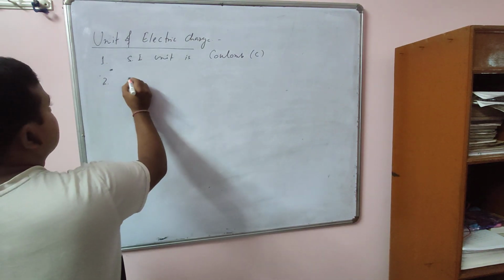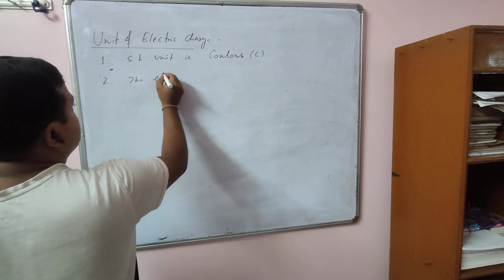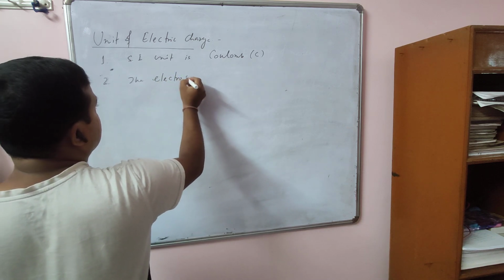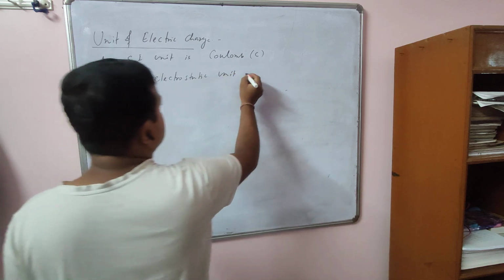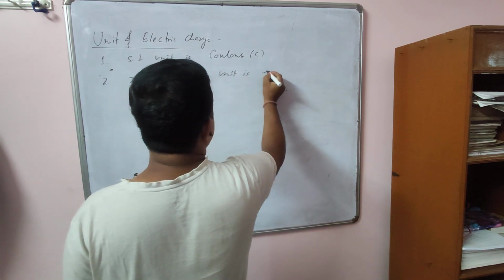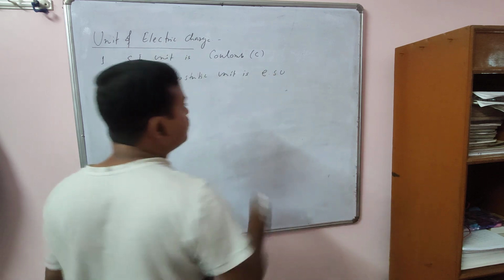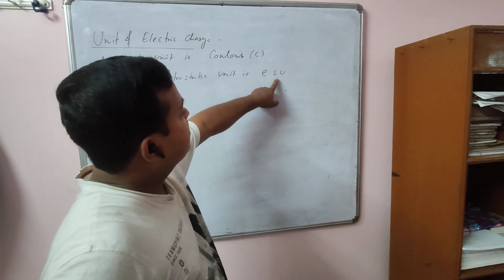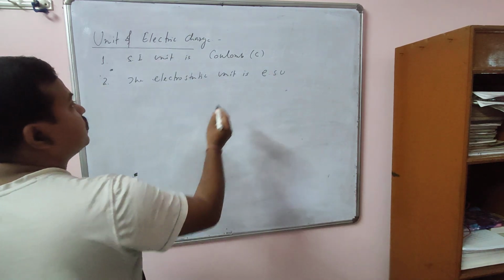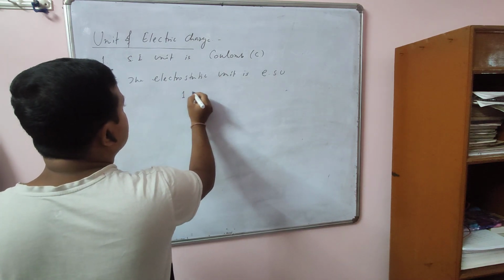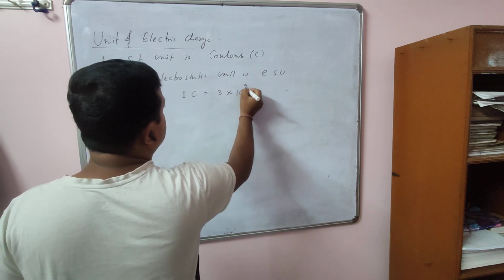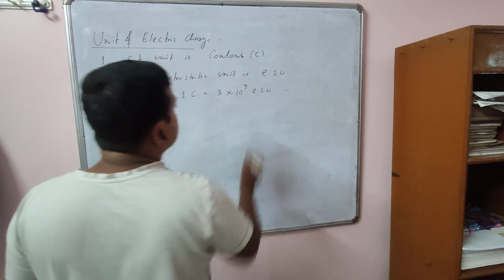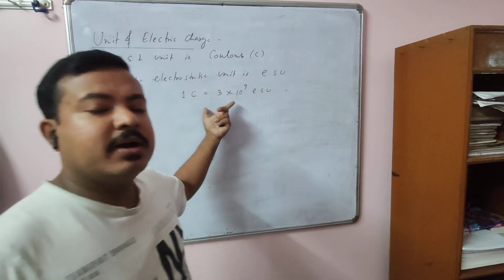Second one, the electrostatic unit. Electrostatic unit is ESU. ESU means what? Electrostatic unit of charge. Okay, so here you have to remember 1 coulomb is equal to 3 into 10 to the power 9 ESU. So these conversions, just remember it.